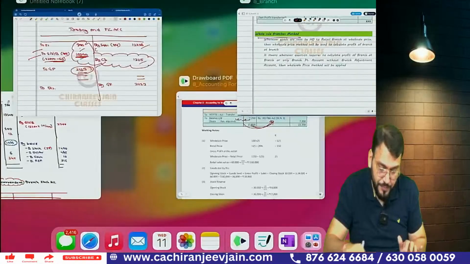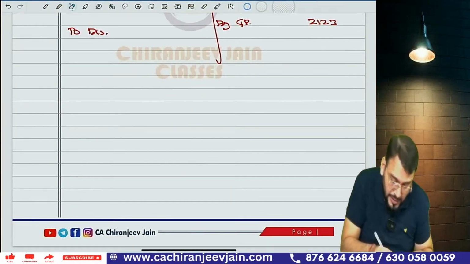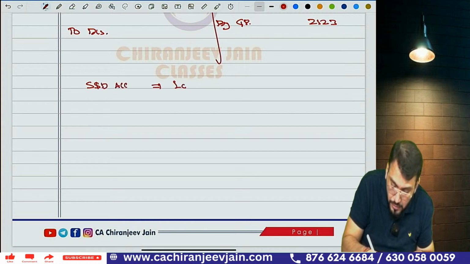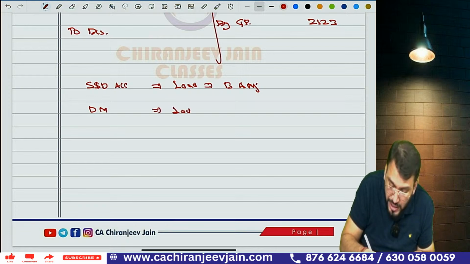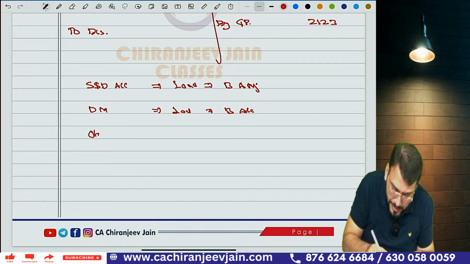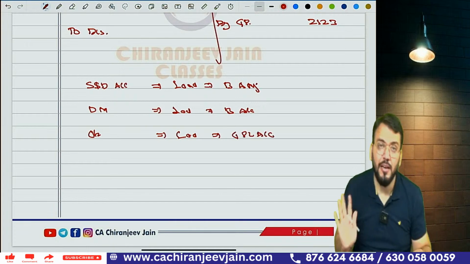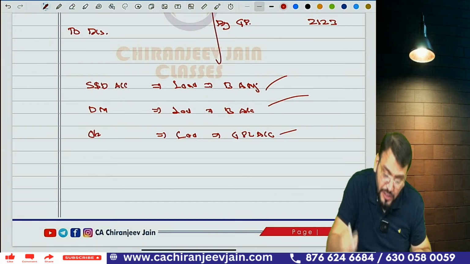Just try to understand. Whenever we say stock and debtor method, load is transferred to what? Branch adjustment account. Whenever debtor method, load is transferred to branch account. Whenever any other method, load is directly transferred to general PL account. General PL account means HOPL account. So you need to understand which method.